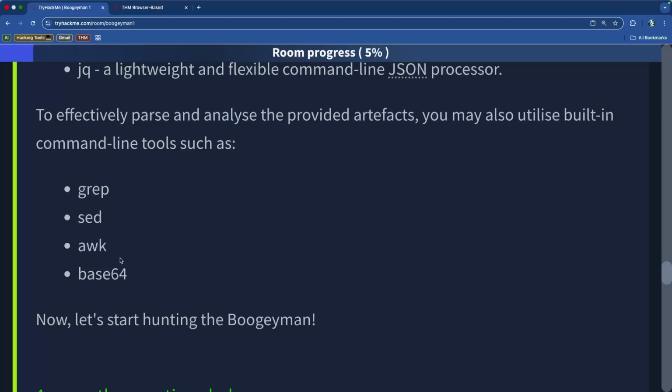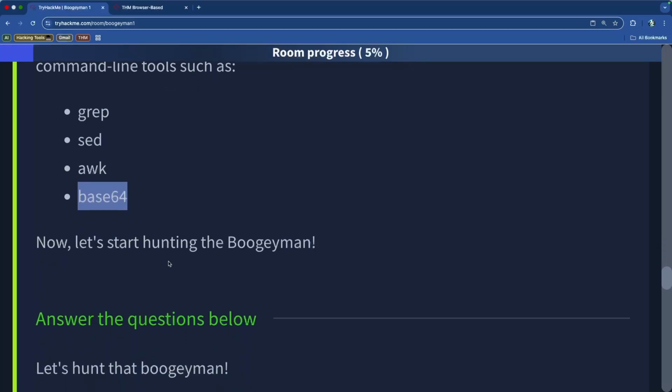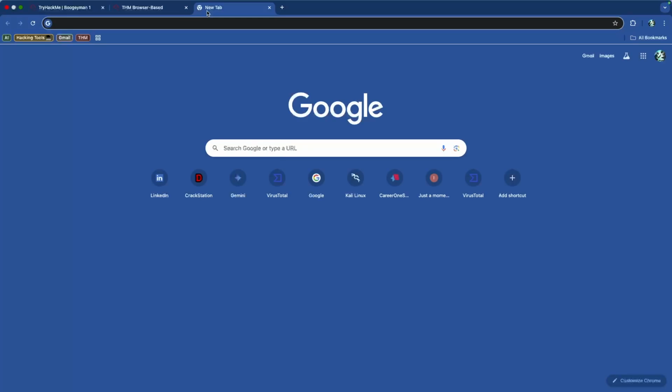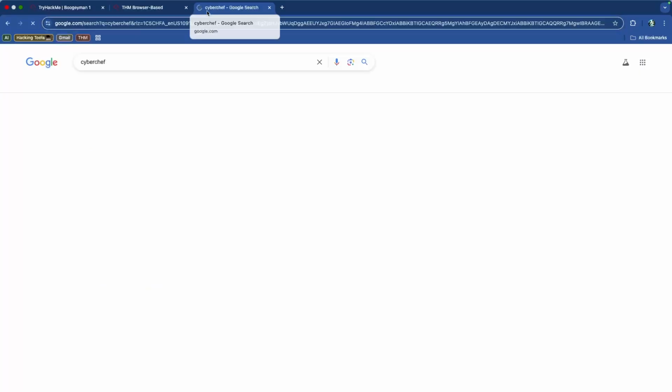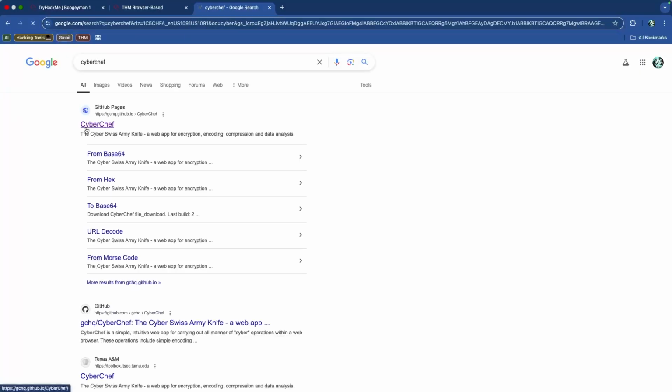And these are some of the commands that we're going to need to get really good at. So grep is to search, awk and sed are also for search, and base64 is for encoding and decoding. I'll run everything inside of the command line, but there's a really easy way to decode something from base64 and encode something in base64, and really a lot of other encodings as well.